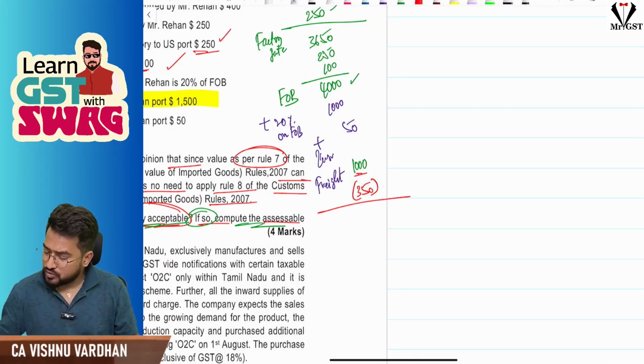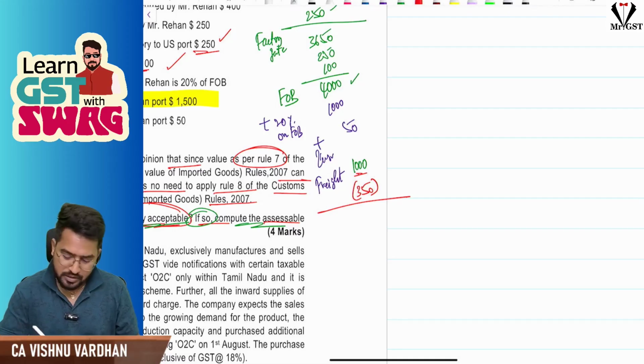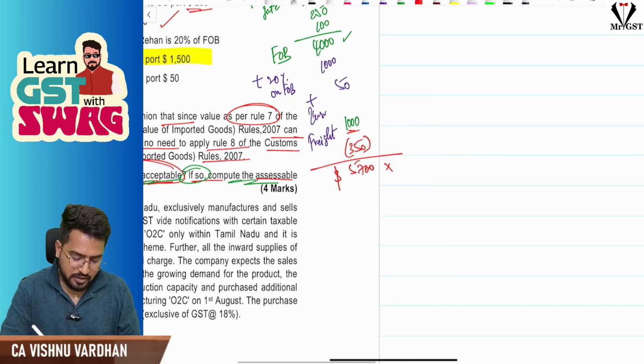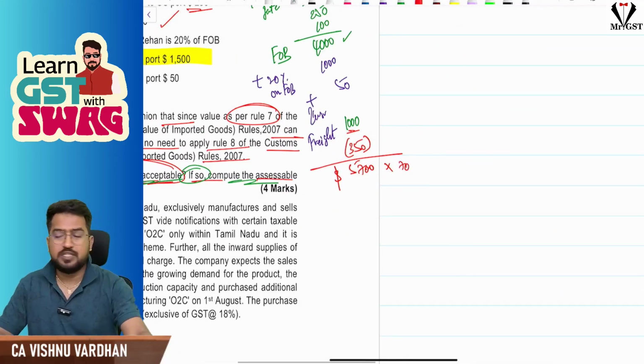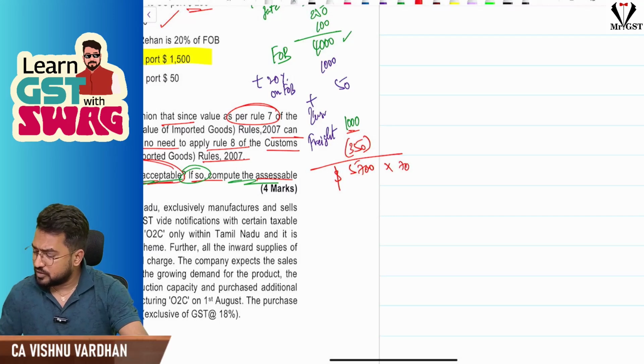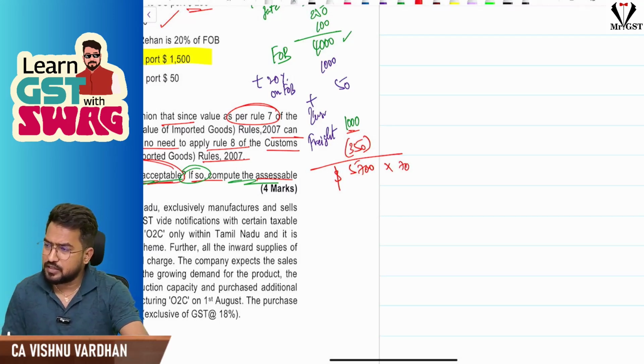So 4,000 plus 1,000 plus 50 plus 1,000 minus 350. So it is $5,700, into the exchange rate they have given, 70 rupees per dollar. So into 70 will give you 3,99,000.